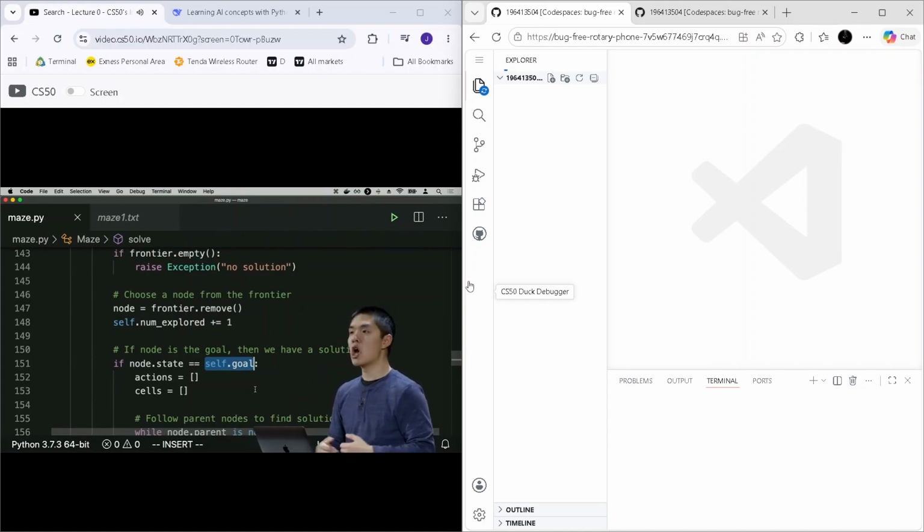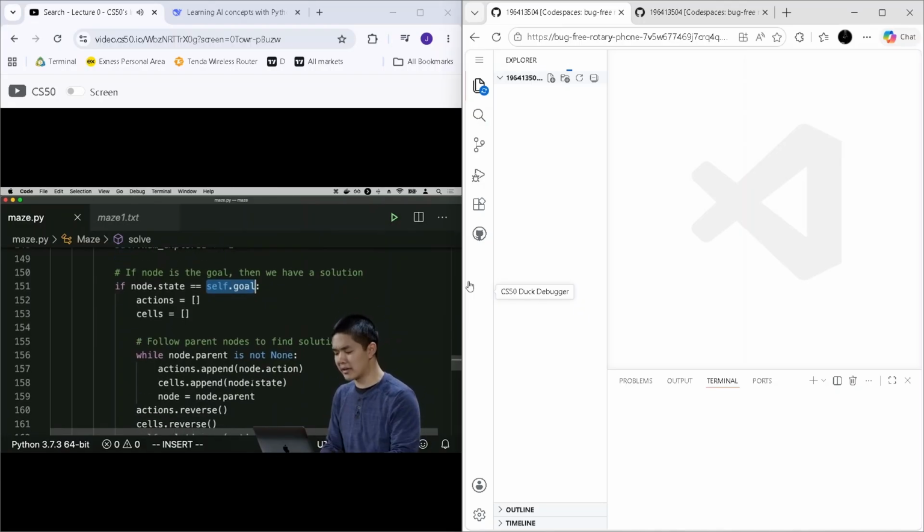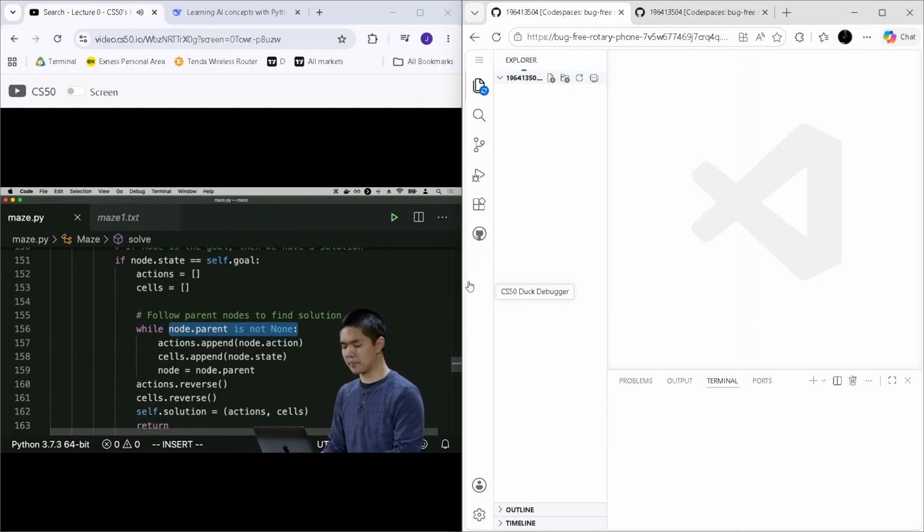And how do I do that? Recall that every node stores its parent, the node that came before it that we used to get to this node, and also the action used in order to get there. So I can create this loop where I'm constantly just looking at the parent of every node and keeping track for all of the parents what action I took to get from the parent to this current node. So this loop is going to keep repeating this process of looking through all of the parent nodes until we get back to the initial state, which has no parent, where node.parent is going to be equal to none.